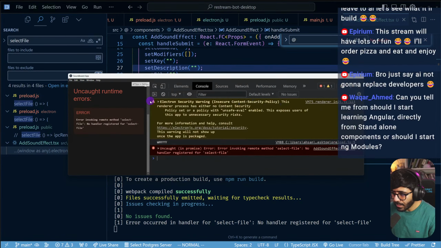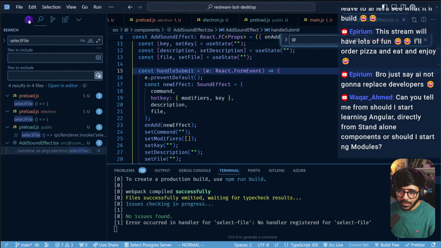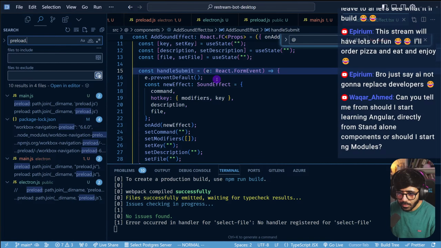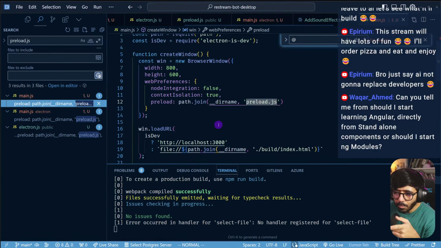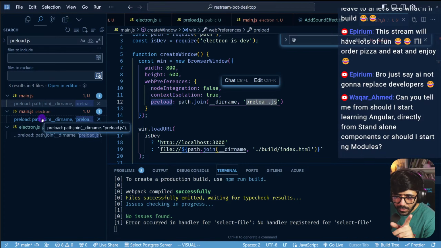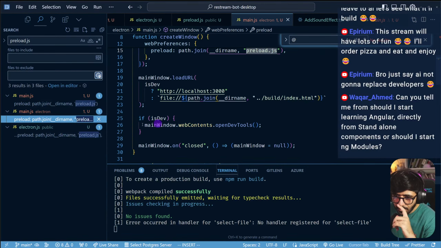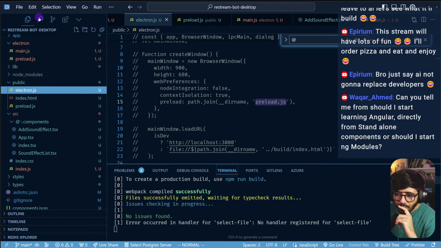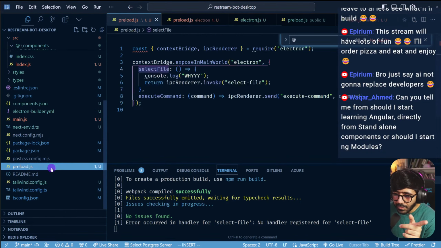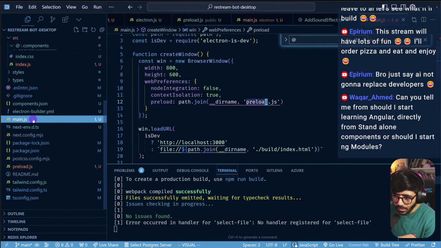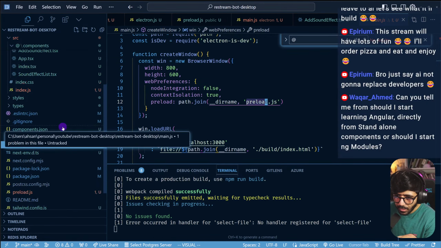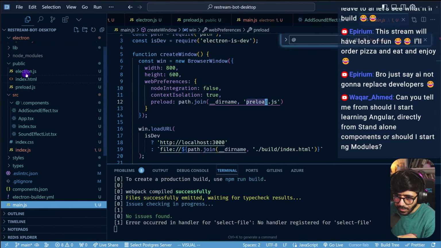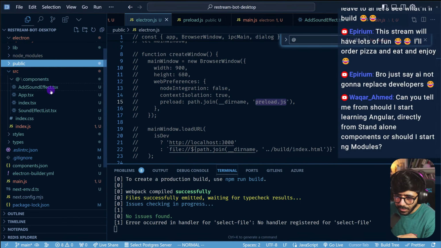So if I look at the errors now, we see why. You see that? So that means if I look at preload.js, this comes from main file, which is right here, which is not inside. Sorry. Now we have multiple main files as well. So this is the one that was running, right? And then we have the preload, the main.js, this one. This one uses preload. Then we had multiple other files as well. So we had this one that we commented.